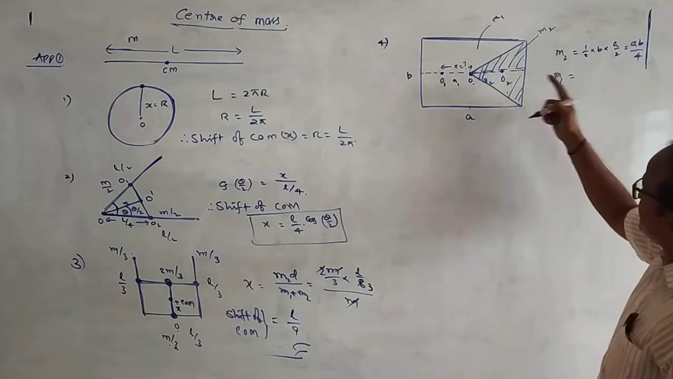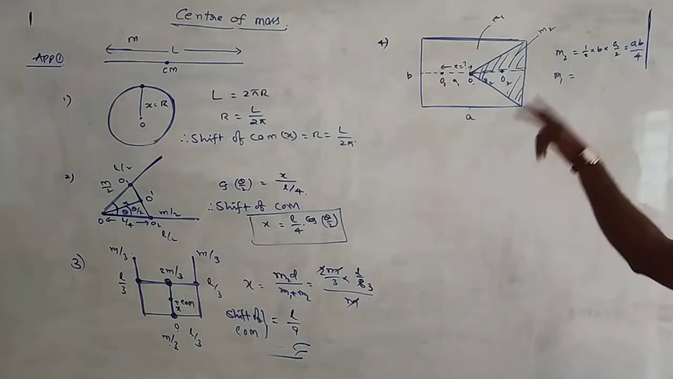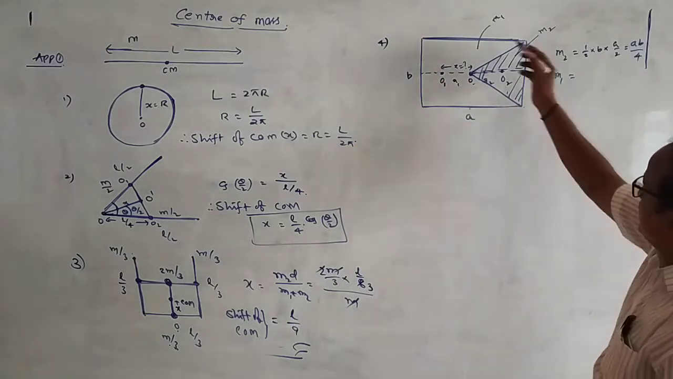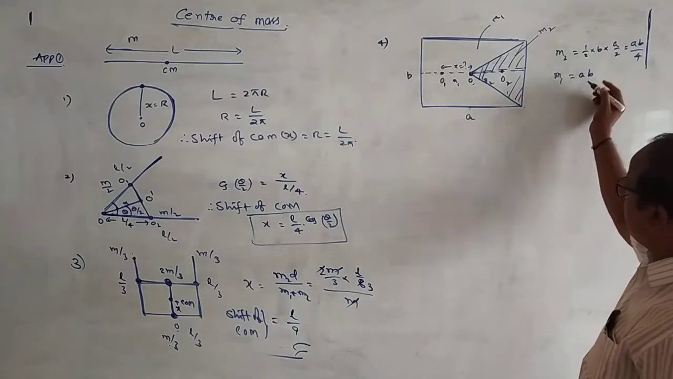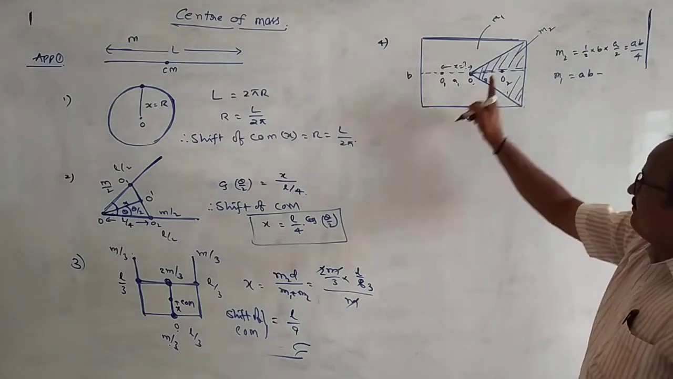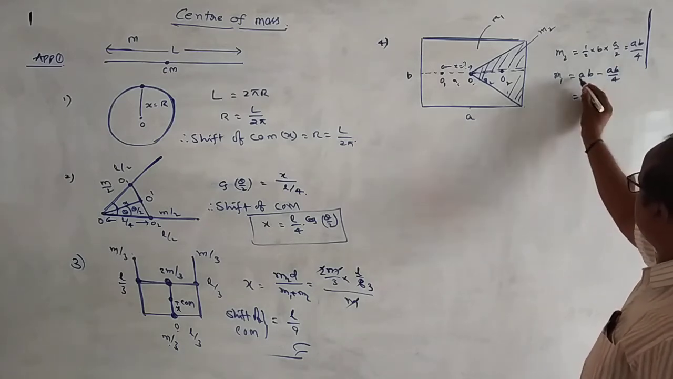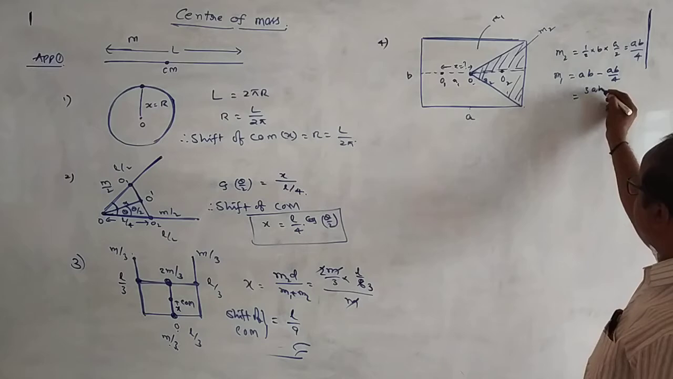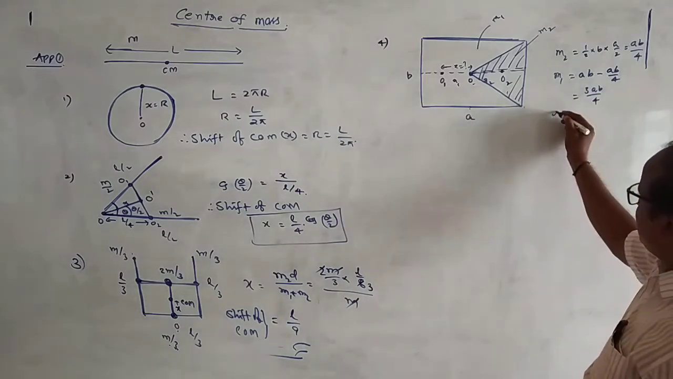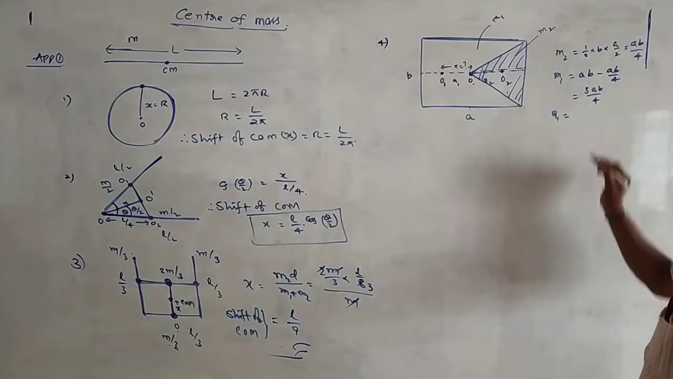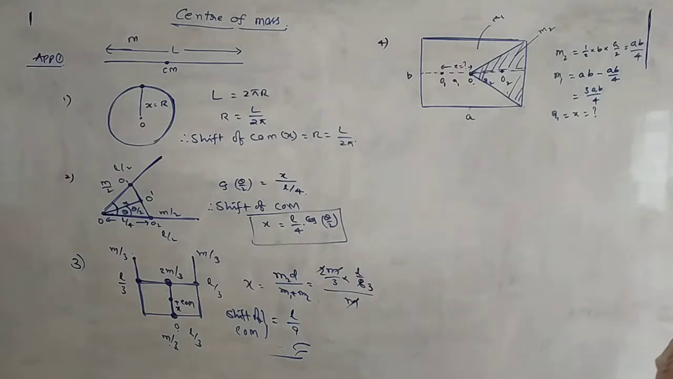Next, mass of the remaining plate is the total area minus this area. Total area of the rectangle is a into b, minus the area ab by 4. So that is equal to 4ab minus ab by 4, which means 3ab by 4. And what is r1 here? r1 is equal to x. It is the shift of center of mass.